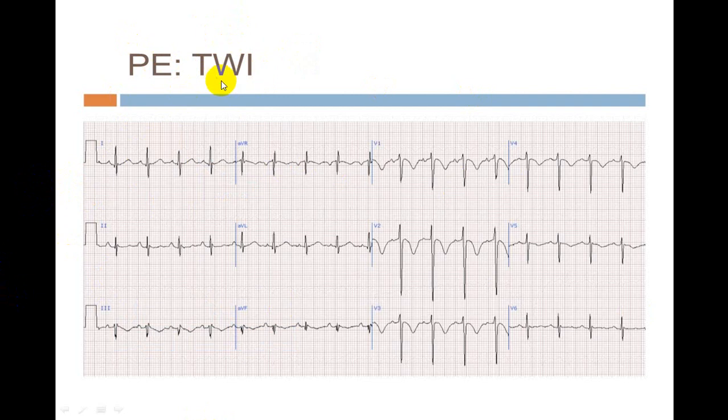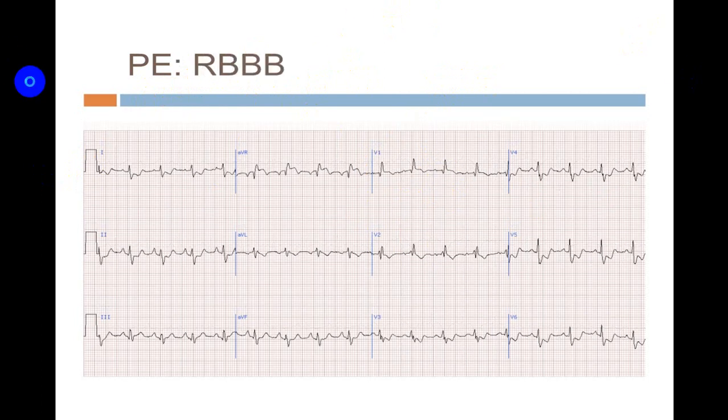Always try to rule out true posterior wall MI in this condition also, and there will be T wave inversion in V1, V2 which you can have in an acute pulmonary embolism, which is sometimes misdiagnosed as MI. Keep it in mind. This is a right bundle branch block appearance.